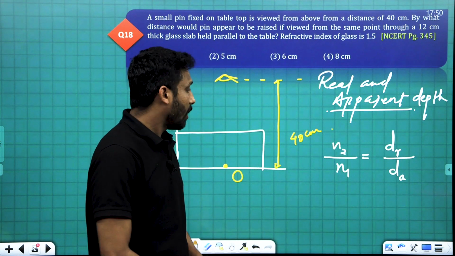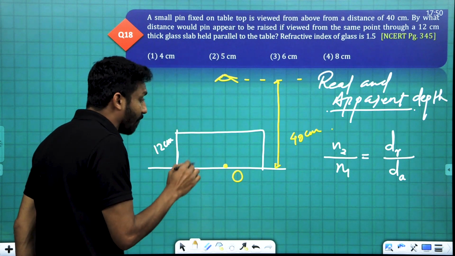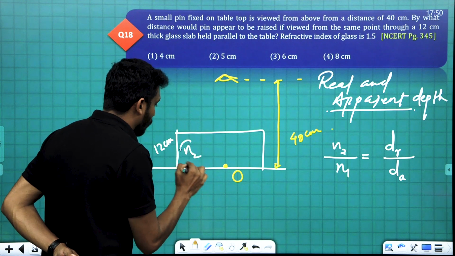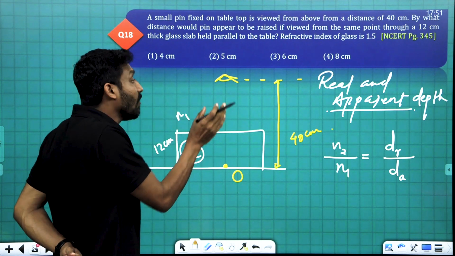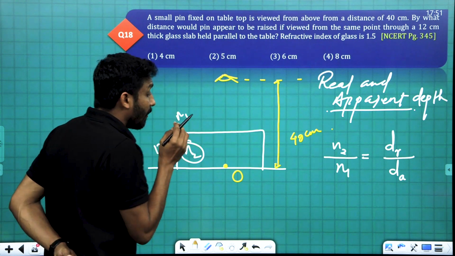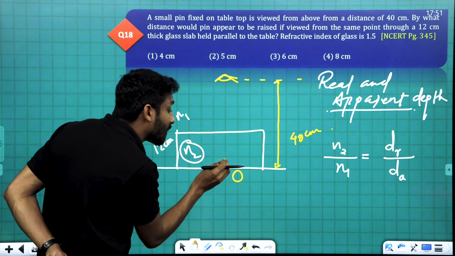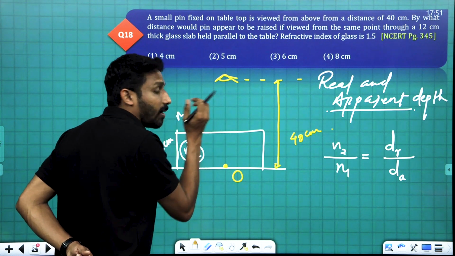That's the formula. And what is N2? N2 is the refractive index of the medium from which the ray is going. See, when viewed from above, the rays are coming from the object, from the glass to air.